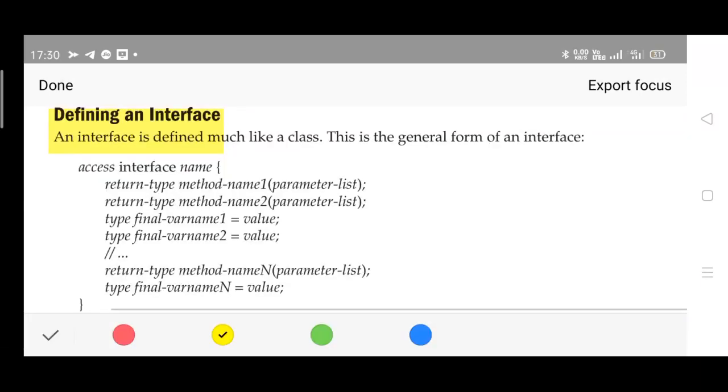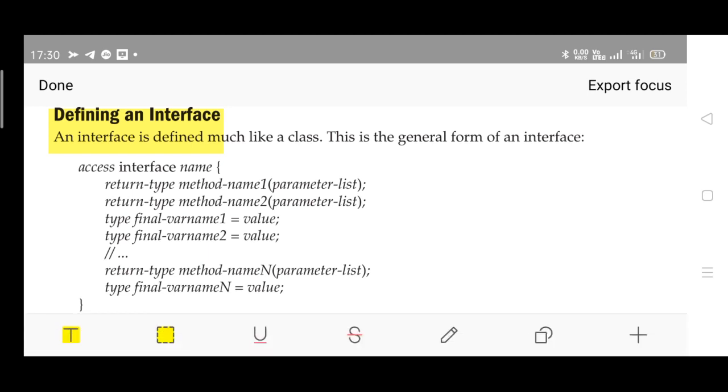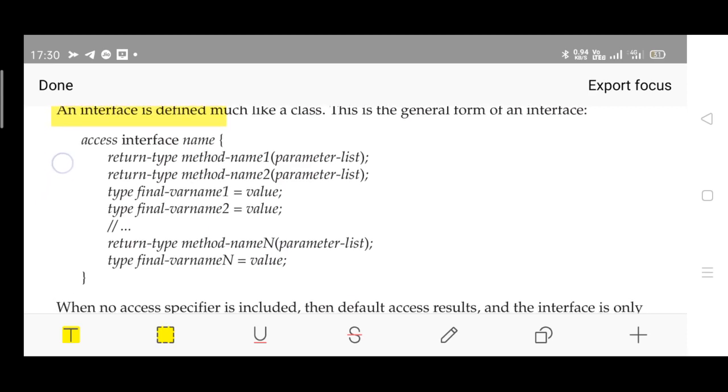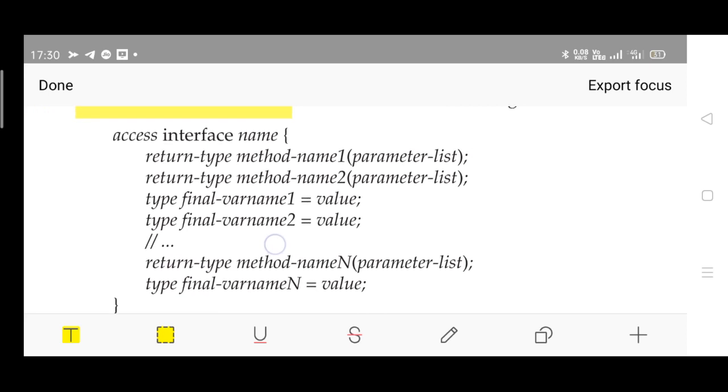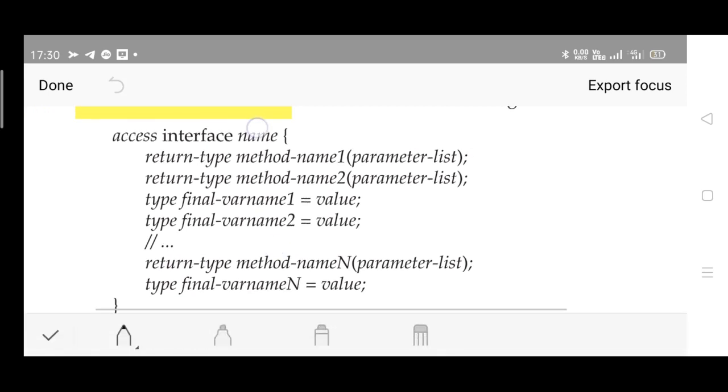Next is the definition of the interface: how to define an interface in Java. An interface is defined much like a class. The general form, or the syntax of the interface, is given here. An access specifier can be used, which tells about the access. Interface is the keyword, and name stands for the name of the interface.